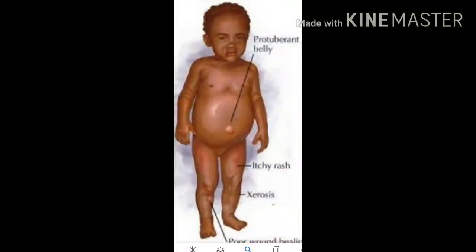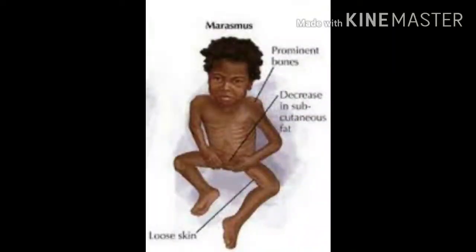If there is any wound, the healing will be slow. The next disease is marasmus, and you can see from the picture that prominent bones will be visible. There is a decrease in subcutaneous fat, that is the fat under the skin will be very less, and the skin will be loose. So these are the characteristics of these two diseases.